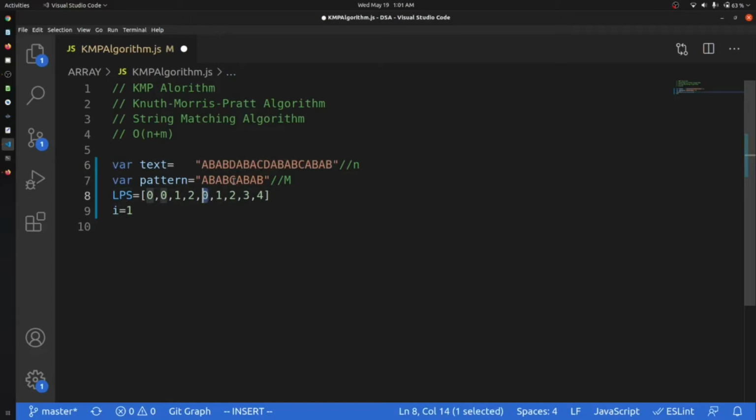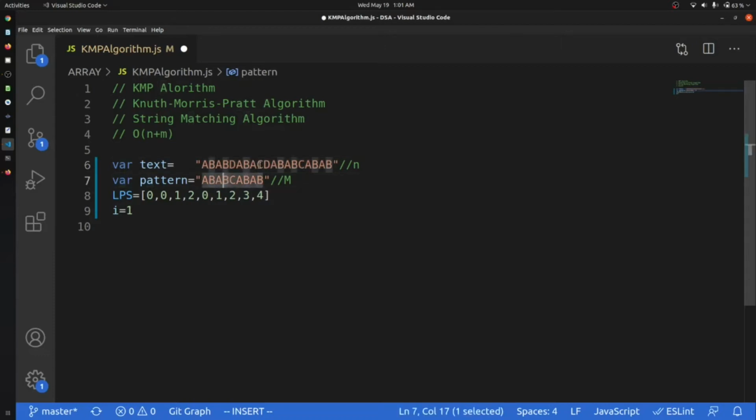So what we will do, we will move this element at D in the text to the 0th point. Okay, sorry, element in the pattern to the 0th point A, and we'll move this to the next point A. A is equal to A. Yes, it is equal. Then we will move to B. B is equal to B. Yes, it is equal. Okay, now we will again come to A. Yes, it is also equal. Now we will come to this B.